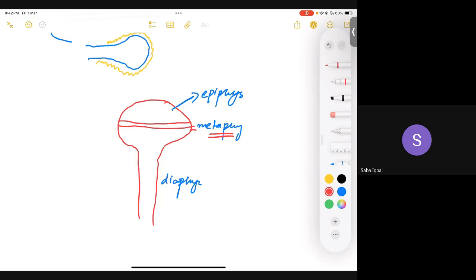Then we call it osteochondroma. In this tumor we have a lateral projection of the bone at the metaphysis. It would laterally project and give you an osteoma, and this osteoma would pull this cartilage along with itself. In the end, you have a bone tumor surrounded by cartilage, known as osteochondroma.